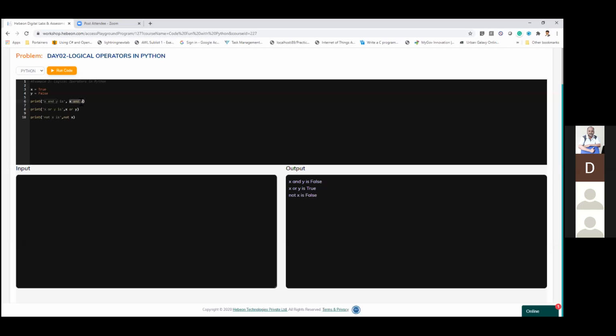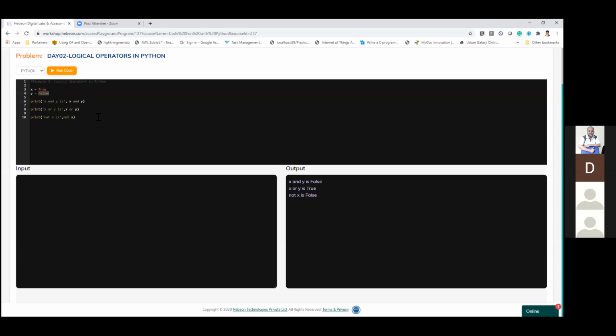The execution outcome of this statement is that X has to be true and Y has to be true, then the output will be true. But what is happening here? X is true, Y is false. So the output will be false.